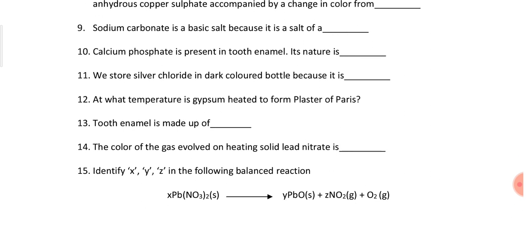Question number 15. Identify X, Y, Z in the following balanced reaction. As you can see, one reaction is given. It is the same reaction which I was discussing in question number 14, that when solid lead nitrate is heated, you get three products. One of the solid products is lead oxide, then nitrogen dioxide and oxygen. Nitrogen dioxide is brown in color, so when we heat solid lead nitrate, we will observe brown fumes coming out of the test tube in which we are doing this experiment.